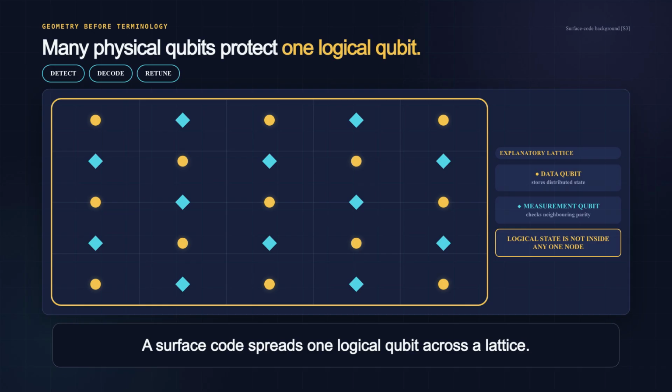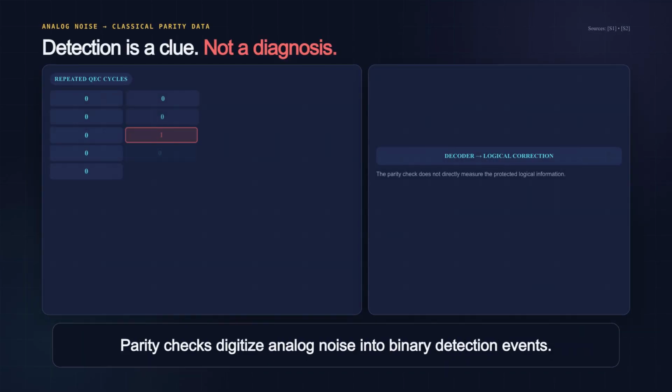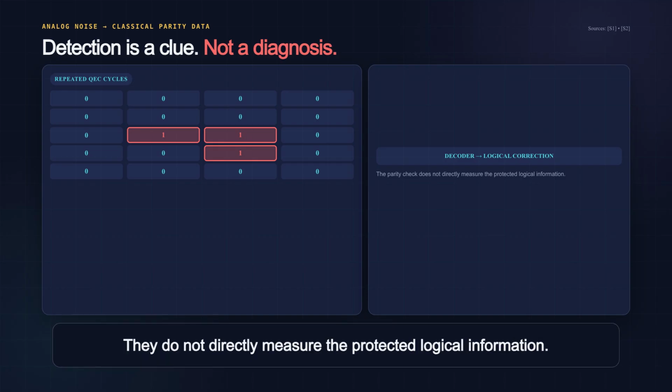In a surface code, its information is spread across a square lattice of physical data qubits. Other measurement qubits repeatedly check the parity of their neighbors. Redundancy is the protection: no single physical qubit carries the whole logical state. Those checks turn messy analog noise into a digital stream, no event, or a detection event when an expected parity flips. Crucially, the check does not directly measure the encoded logical information. It only exposes an error signature in a bounded region of space and time.